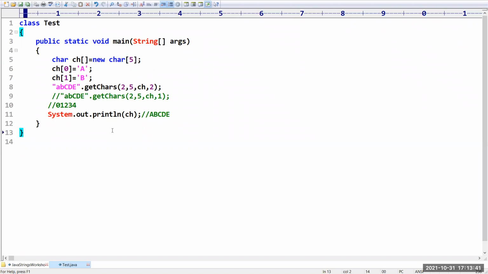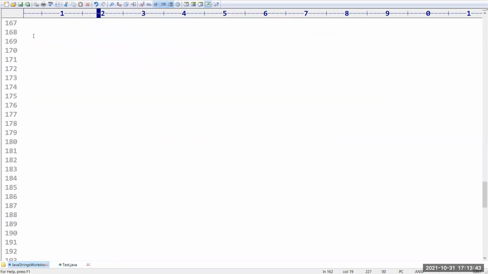Yeah. So let me go with the next one. What we have is the bytes method. The return type is a byte array, and the function name is getBytes. So it is going to return the byte values. Sometimes in files and streams, we always have to depend on bytes. In such cases, we can use this getBytes method to get the byte value.